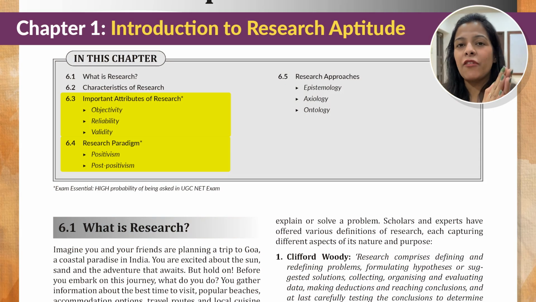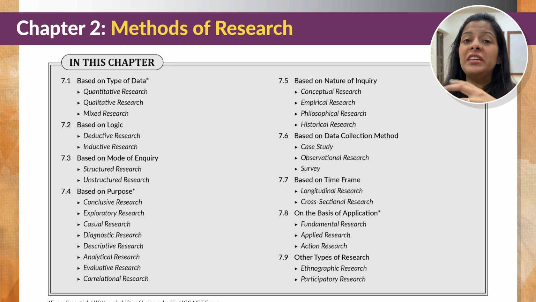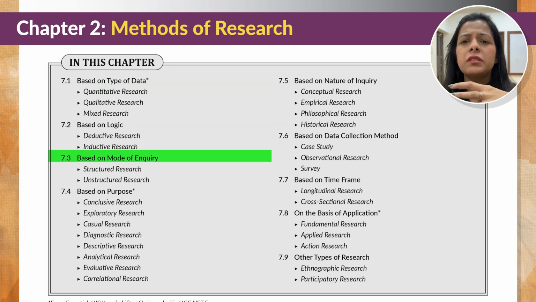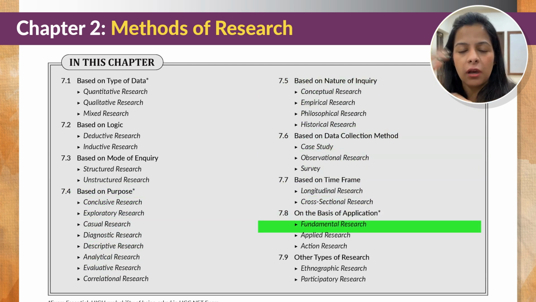Now, that we have understood what should you focus on in chapter 1, let us move to another very interesting chapter which covers a significant portion of the syllabus, that is methods of research. Next chapter is all about different types of research. Now there are various types of research, once we categorize them in different ways.